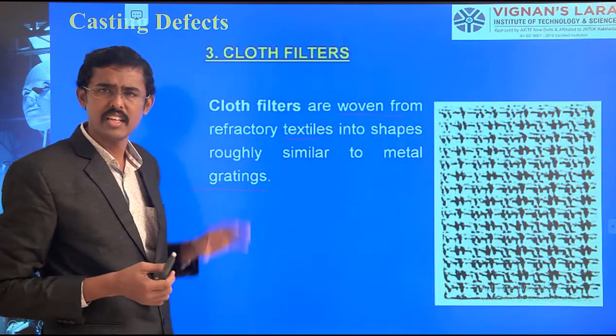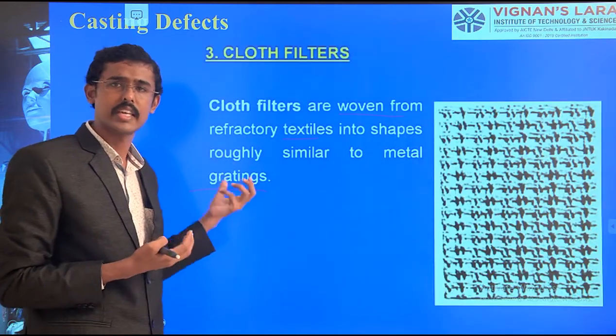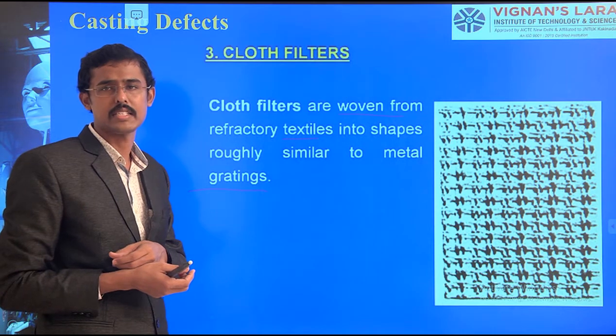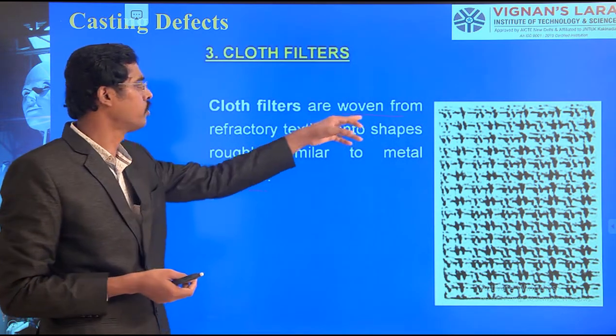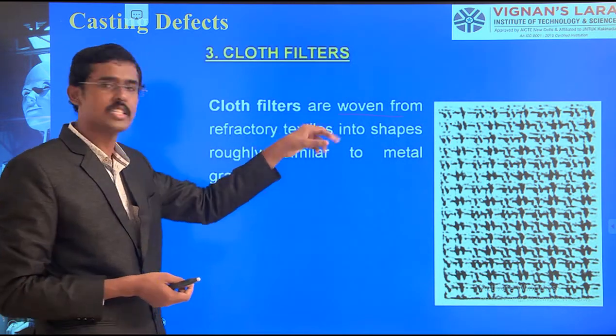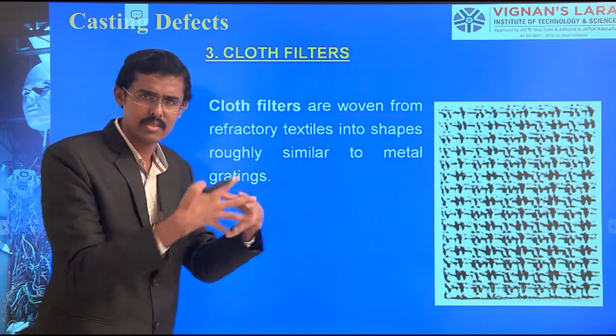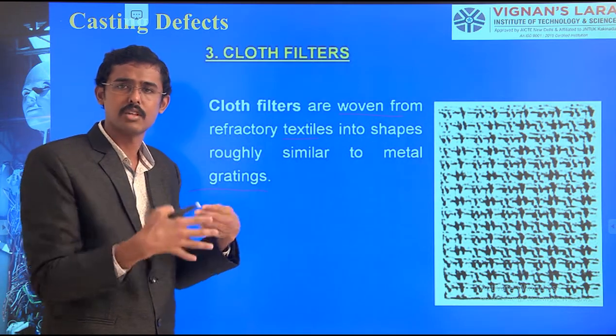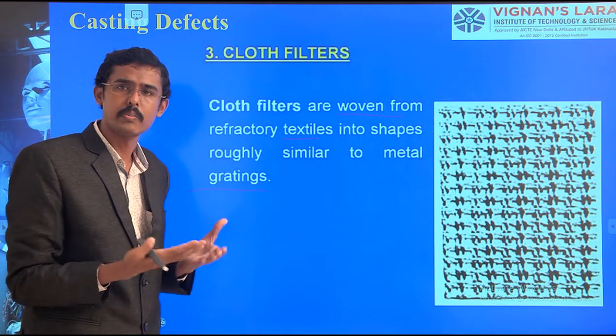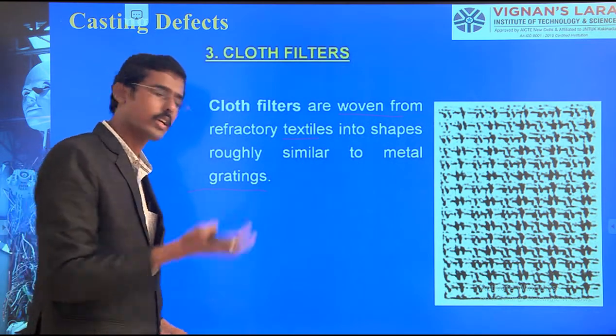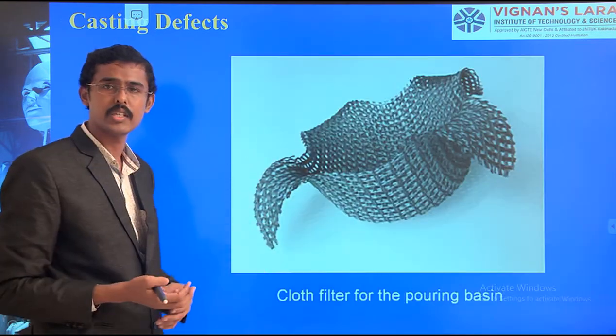Next is very similar to the metal gratings which can be used for the metal casting process, but it is made up of textile. Likewise, we bond multiple layers of cloth, like a mask preparation, and we can use that there. So it is like a mask preparation I am doing.